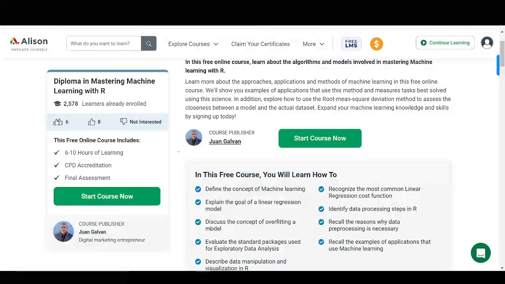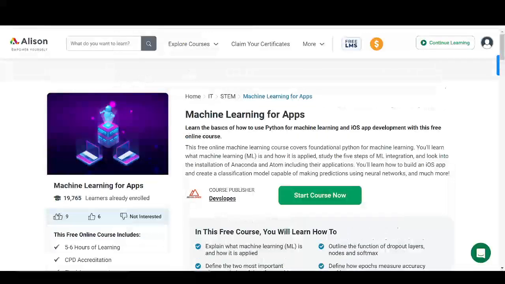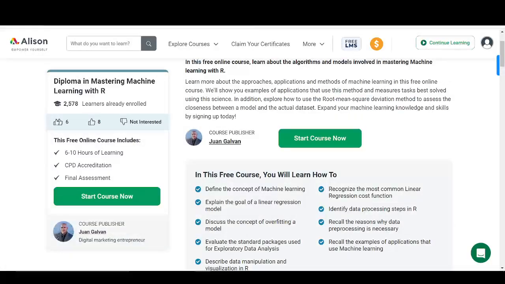And once you come on this page, after going through it, you can just click on Start Course Now, either this or this, and then you get started with the course. All right. So far we've looked at 3 courses. This is the first one, the second, and the third. And these are the 3 courses that you can get started with right now on machine learning.